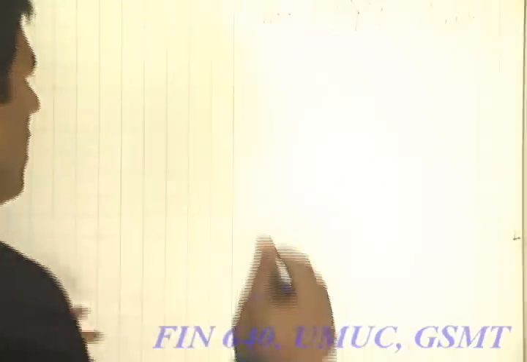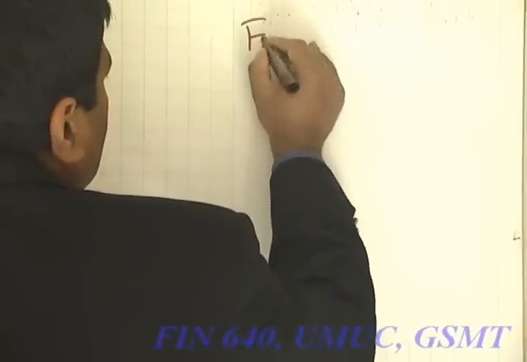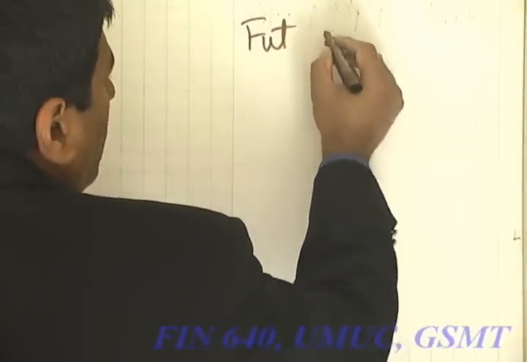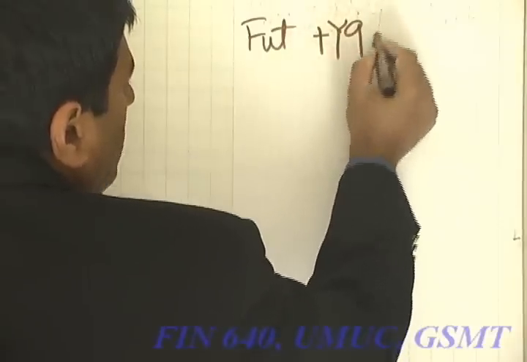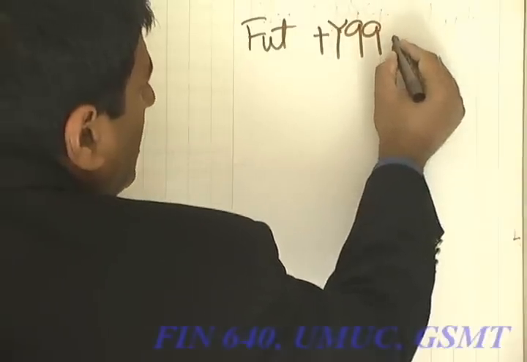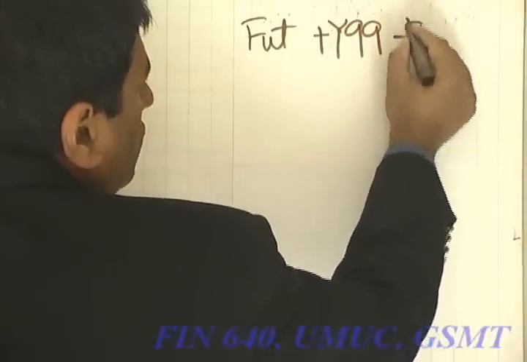So you have entered into a futures contract which requires you to pay a dollar, for which you will receive 99 yen. So on the future date, your cash flows will be plus 99 yen and minus $1.